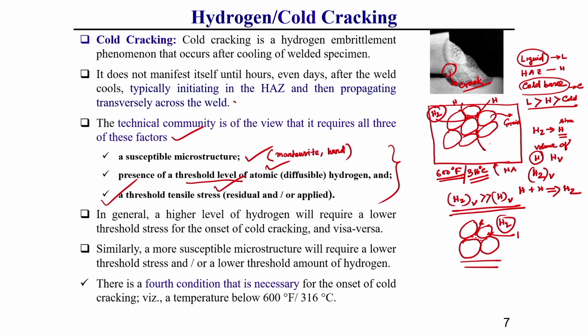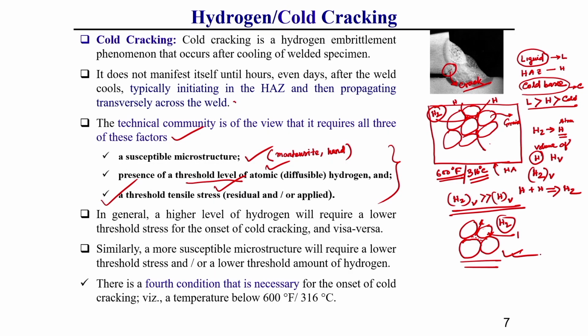Why is it the hydrogen embrittlement phenomenon? You got the idea. Hydrogen atoms convert to hydrogen molecules, which create high pressure. Due to this high pressure, cracking takes place, and that is why it is called the hydrogen embrittlement phenomenon, or cold cracking, as it takes place in the cooling condition, that means at room temperature level. That is why it is generally called the cold cracking phenomenon.